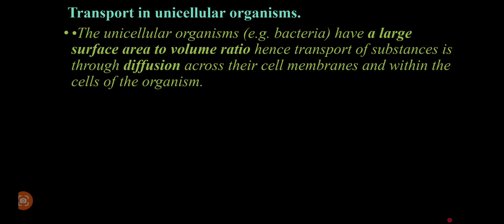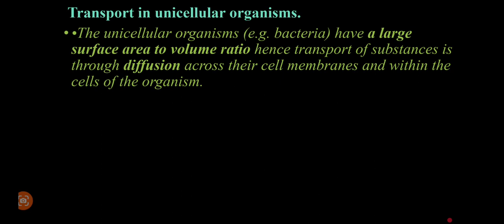So for unicellular organisms, because of the large surface area, that question can be asked even in the national examinations. Why possibly is the rate of diffusion highest in those small organisms? Or you can be asked to explain why diffusion is the major process that is involved in transport in unicellular organisms. You're going to realize it is because they expose a large surface area to volume ratio.